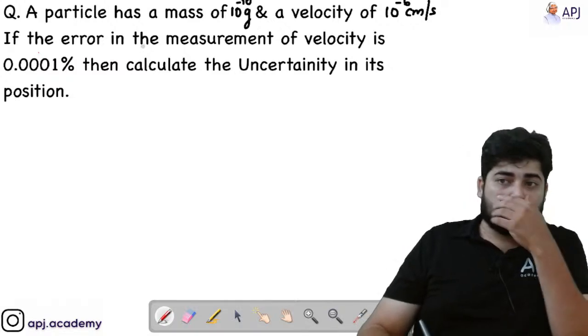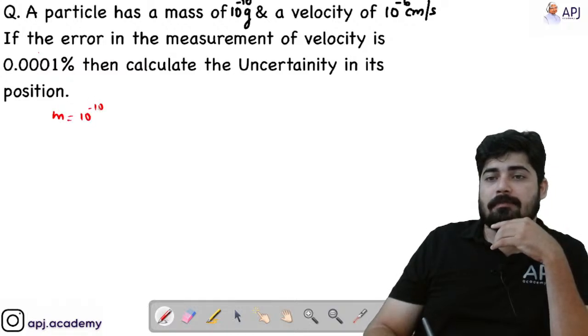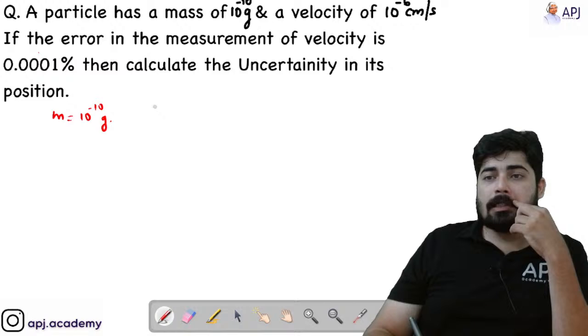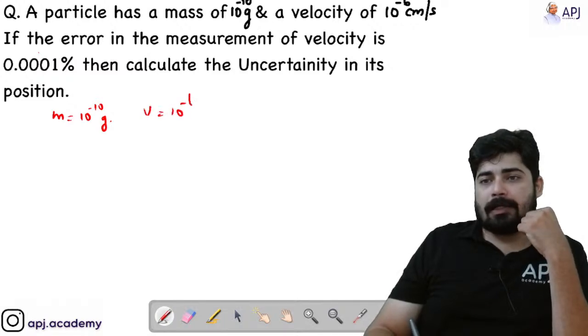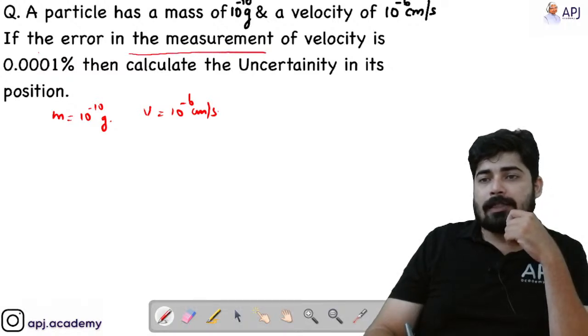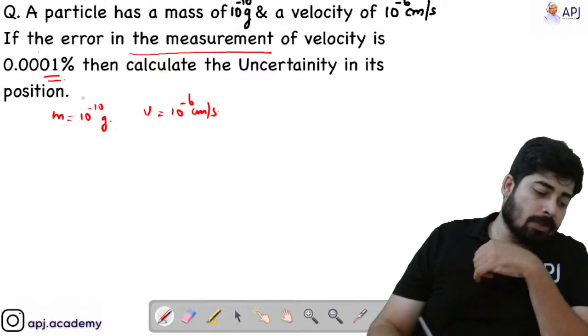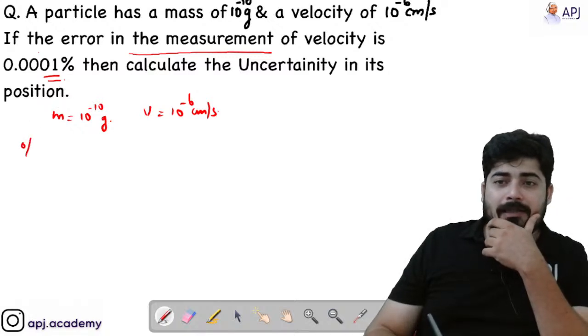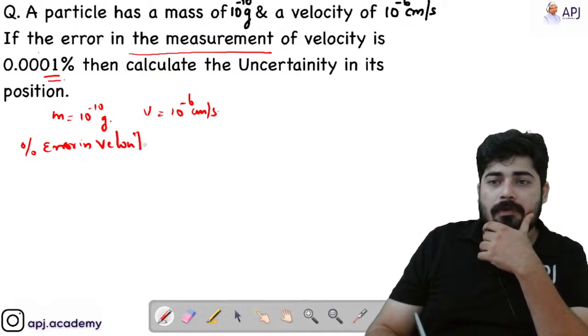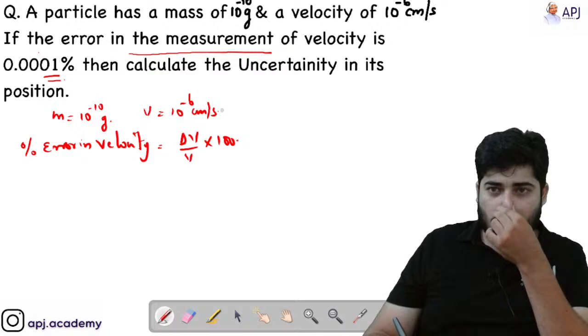Okay, see here, mass is given. So mass of the particle is given as 10 raised to minus 10 gram, and the velocity is given as 10 raised to minus 6 centimeter per second. See here, instead of giving the delta V, they have given us the velocity and its error in the measurement. So we know that percentage error in velocity is equal to delta V by V into 100. If you do not know this relation, then you cannot solve this problem.